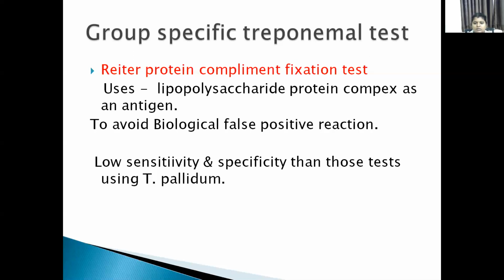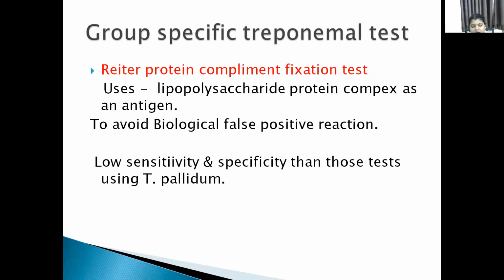To avoid the biological false positive reactions, group specific tests are used. Here the Reiter protein is used because it is a non-pathogenic strain, unlike the Nichols strain, which is a pathogenic strain. Even though it avoids the biological false positive reactions, it shows some positivity problems in the test.